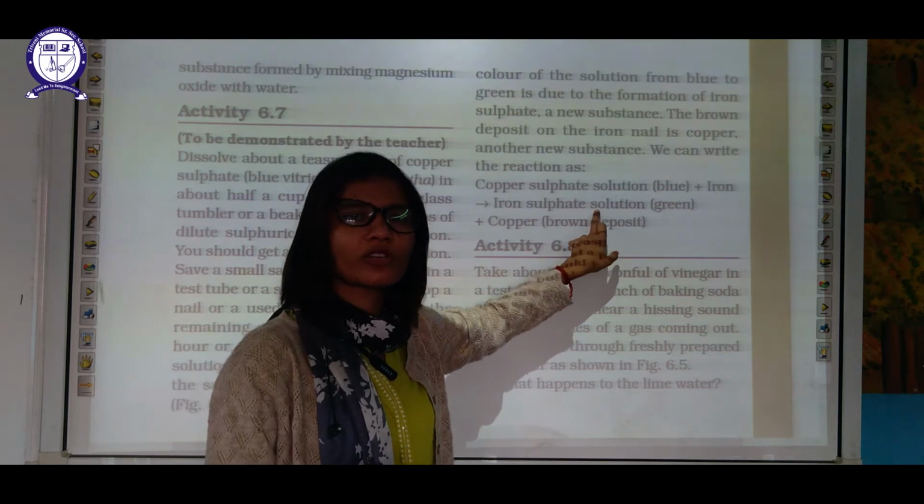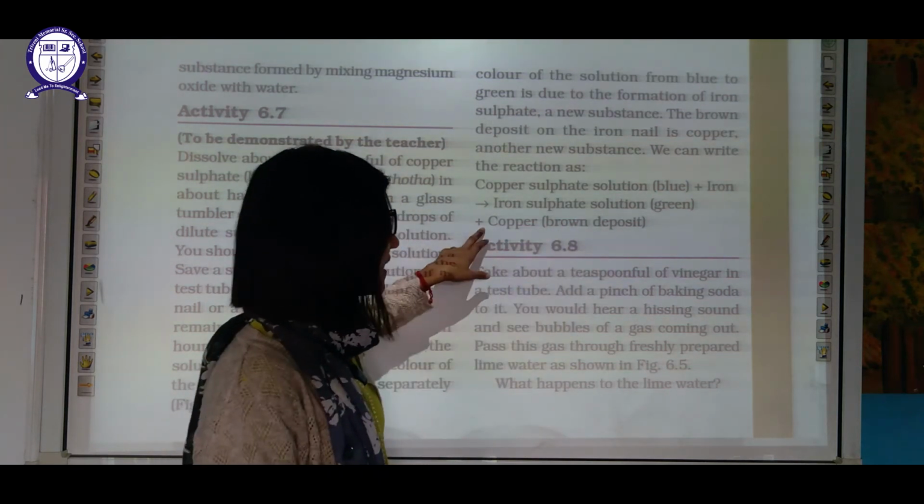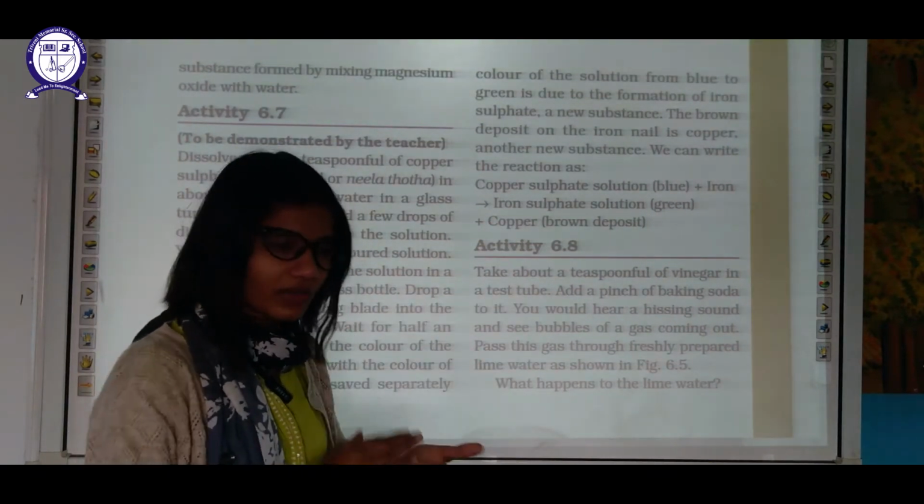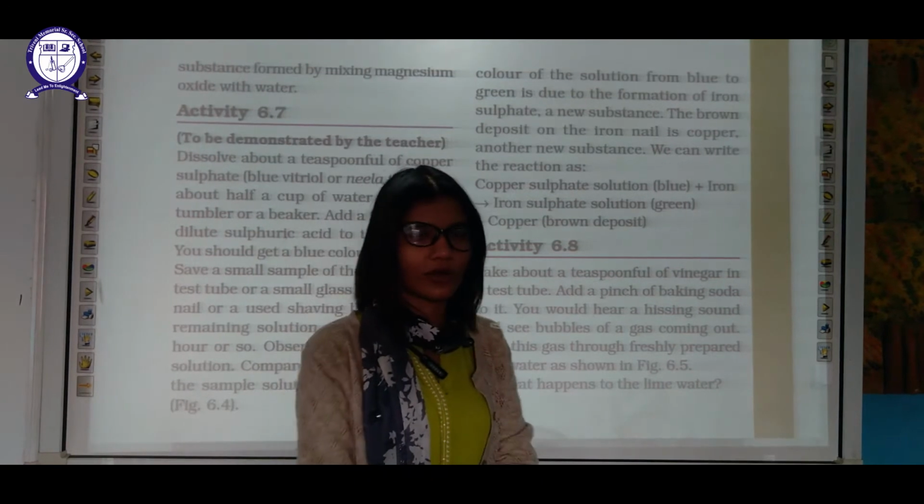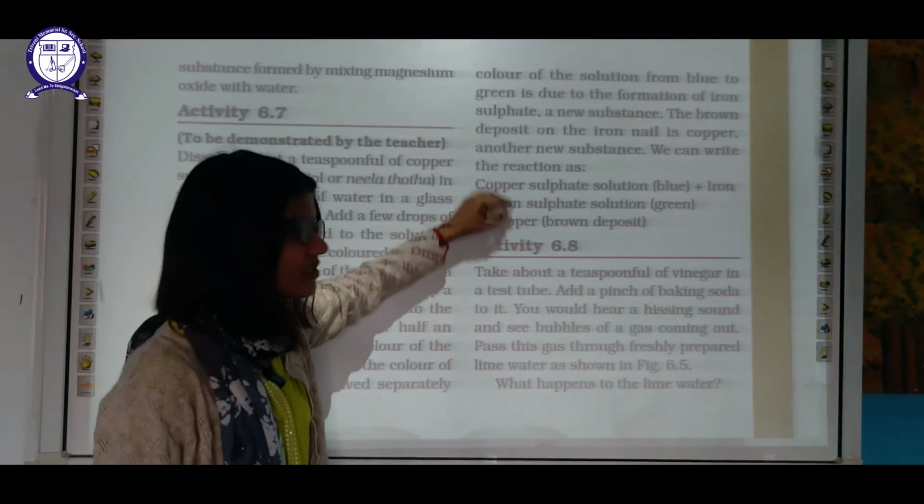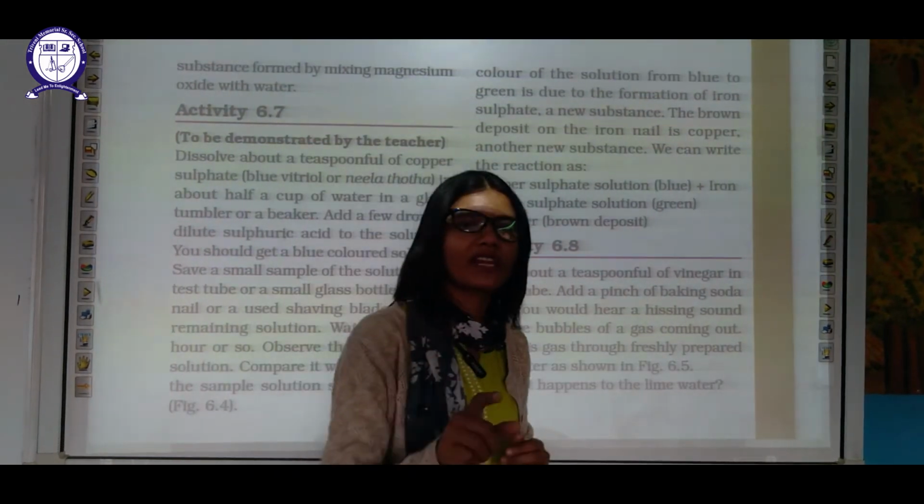Copper sulfate solution is bluish in color, but iron sulfate solution is greenish in color. Plus we will get copper brown depositions on the floor of this beaker. Basically here iron has displaced the copper in the solution, and this iron sulfate gives the greenish color.